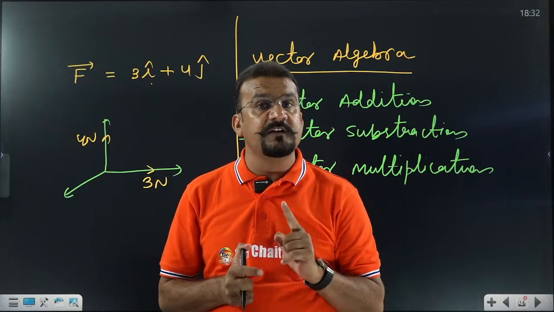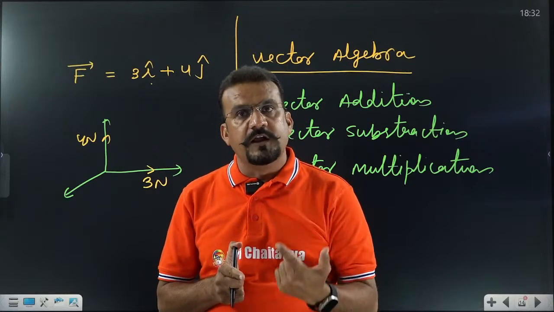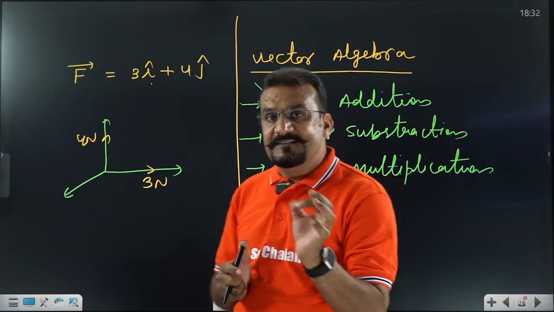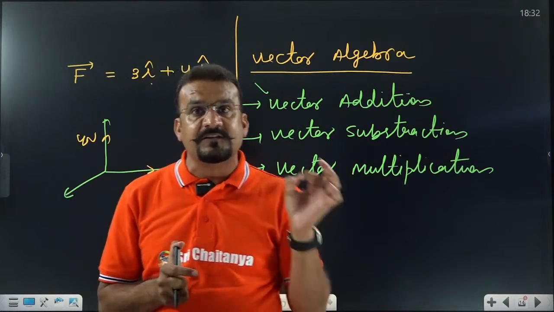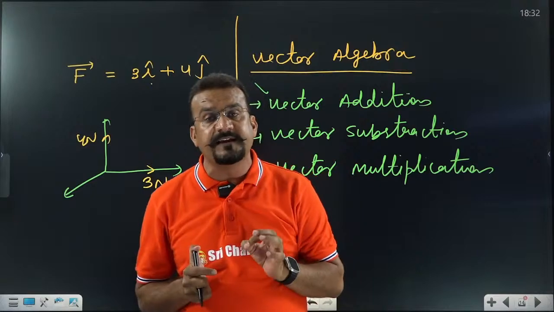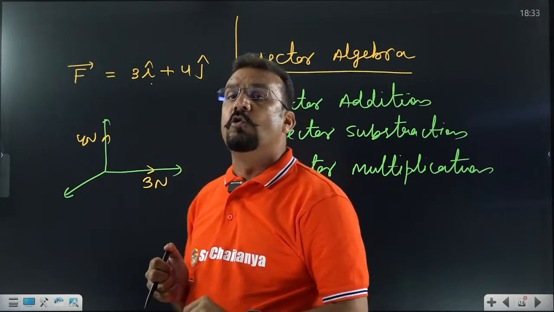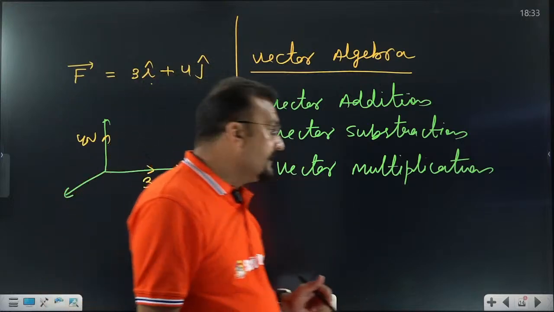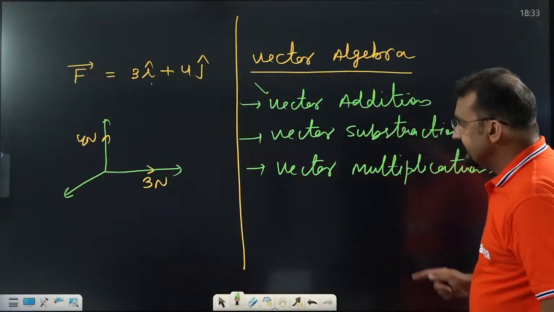My dear students, we are going to learn vector addition. But to learn vector addition, what is the prime requirement? Most of the time students make mistakes here: they take the wrong angle. That's why you need to learn how to take the angle between the vectors. I think now you are getting it.